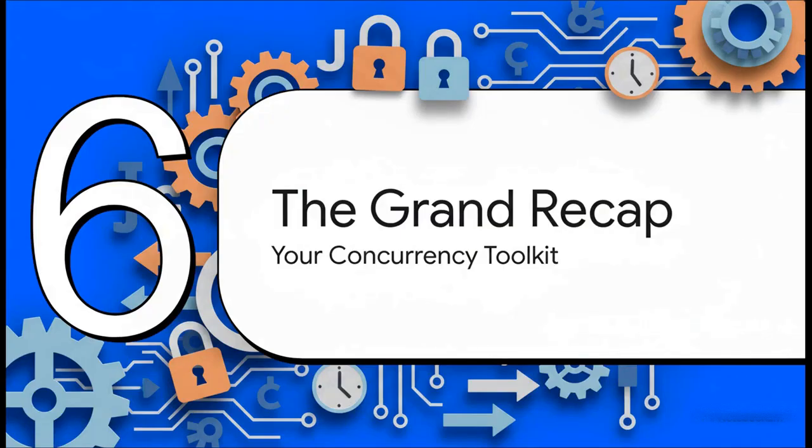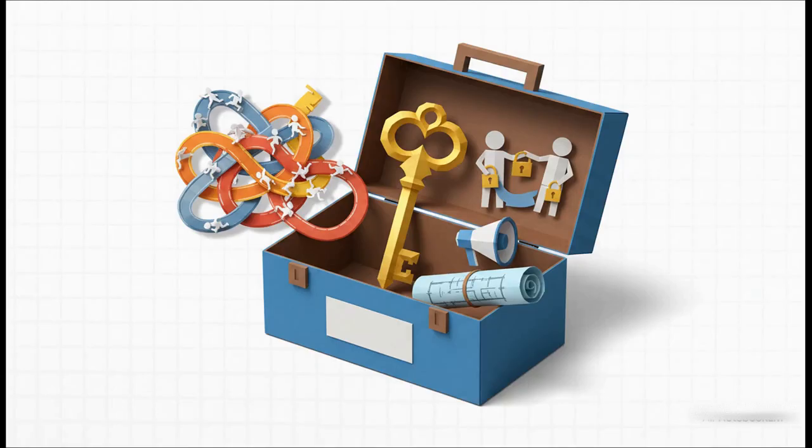Whew. Okay, we have covered a lot of ground, from the very basic problem to the most dangerous pitfalls. So let's do a quick recap of the essential tools for our concurrency toolkit. All right, let's lock in these 5 key ideas. A race condition, that's the problem we're trying to solve. Synchronized is our solution, it's the lock and key. Wait and notify are how our threads coordinate with each other. Implementing Runnable is the best way to design our tasks. And finally, deadlock is the ultimate danger that we always have to watch out for.